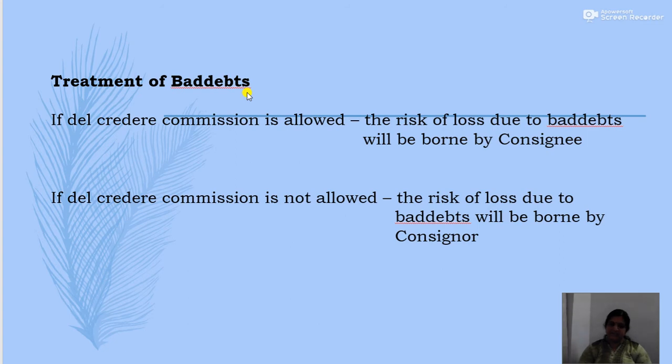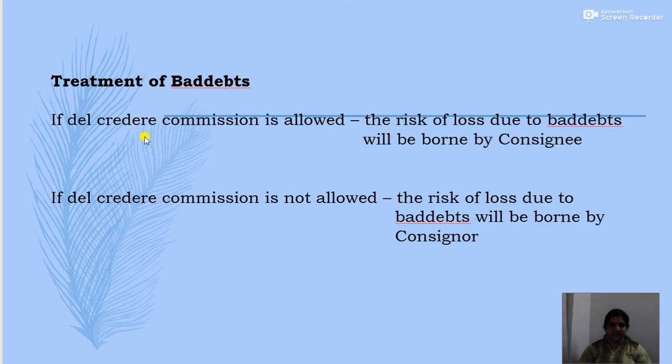Then special commission is again classified into two: overriding commission and del credere commission. Now what is overriding commission and what is del credere commission? Overriding commission means the commission paid by the consignor to the consignee for the purpose of introducing a new product in the market or capturing a new market. So overriding commission is that commission paid by the consignor to the consignee for the purpose of capturing a new market or introducing a new product in the market.